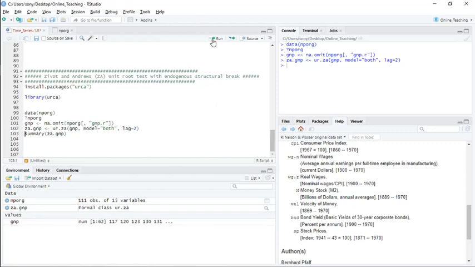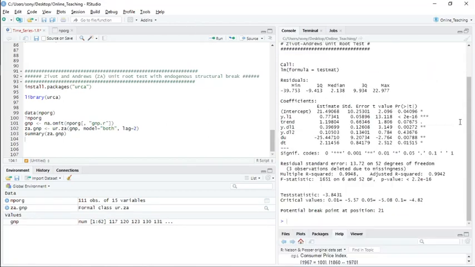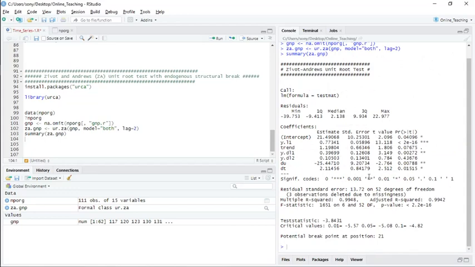Now if I type its summary, we can see it's successfully implemented. It is saying that at lag 1 it is stationary, we are rejecting the null hypothesis that the data is non-stationary with drift, and accepting the alternative hypothesis. Then it is saying that after first difference only the level variable is getting stationary. And DU and DT relate to the break.